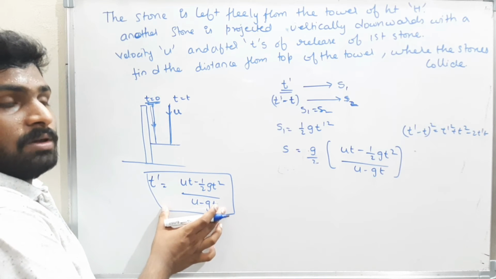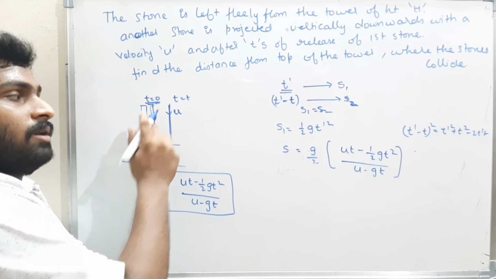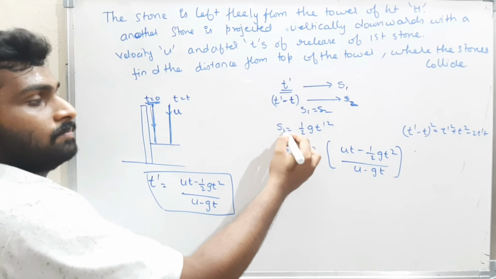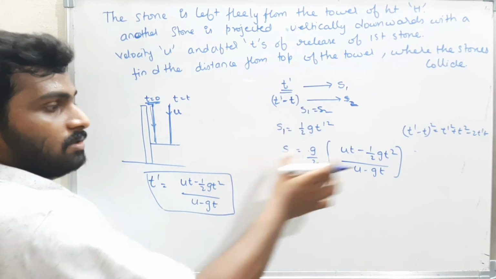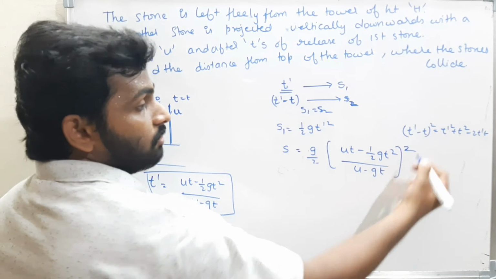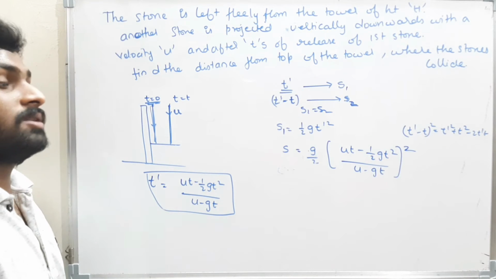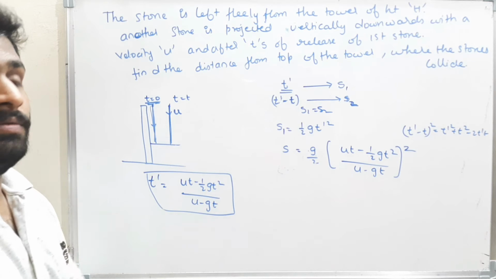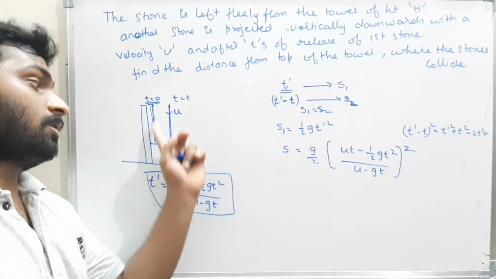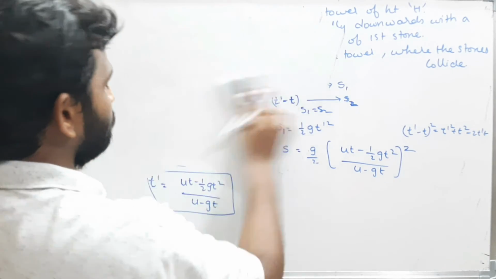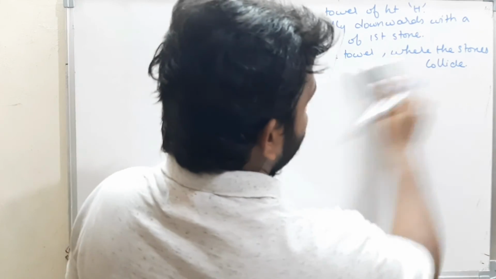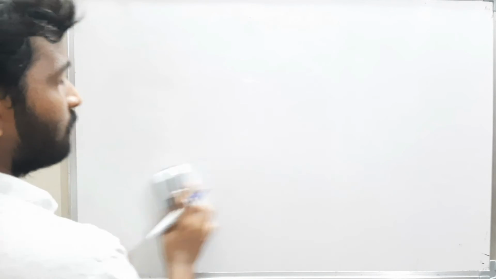Now, what is the distance traveled by the first stone? I am finding it. That is s1, which means half into g into t dash square. Keep the t dash there, and you will get the answer. Sorry, t dash square. That is the value, the distance from the top of the tower where the bodies will collide. Cool. See the next question.